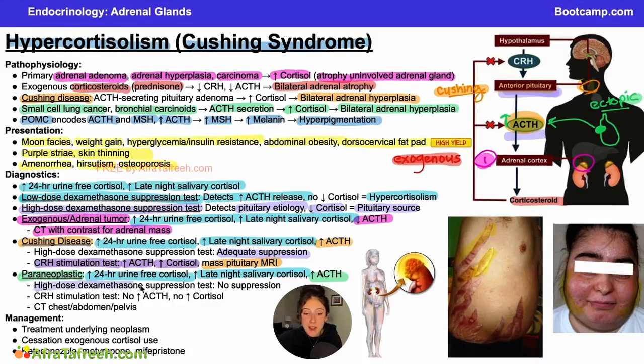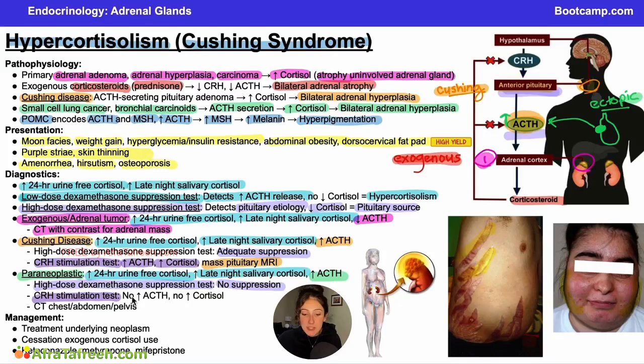That is why our high-dose dexamethasone suppression test here, you're not going to see any suppression because these cells don't care how much cortisol is being released. They don't have receptors to detect that and are not going to respond to negative feedback. Similarly, our CRH stimulation test, there's going to be no response because, again, these cells are outside this pathway.